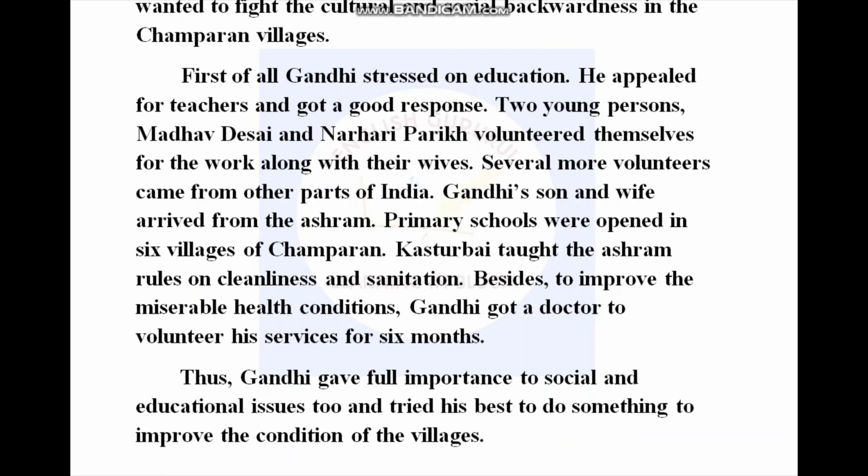Several more volunteers came from other parts of India. Gandhi's son and wife arrived from the ashram. Primary schools were opened in 6 villages of Champaran. Kasturbai taught the ashram rules on cleanliness and sanitation. Besides, to improve the miserable health conditions, Gandhi got a doctor to volunteer his services for 6 months. Thus, Gandhi gave full importance to social and educational issues too, and tried his best to do something to improve the condition of the village.